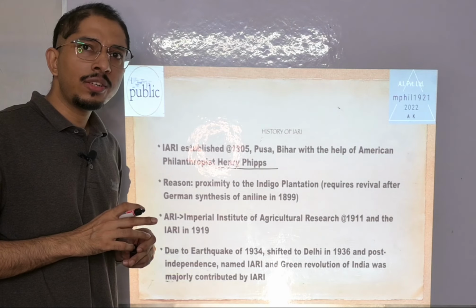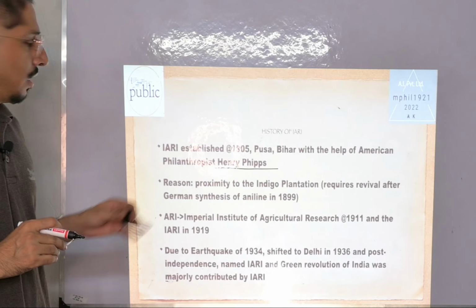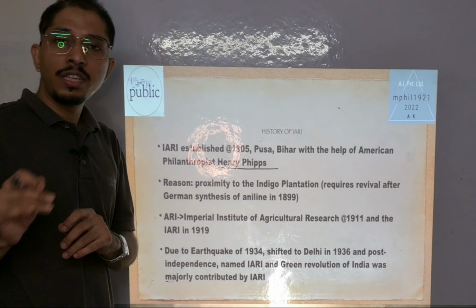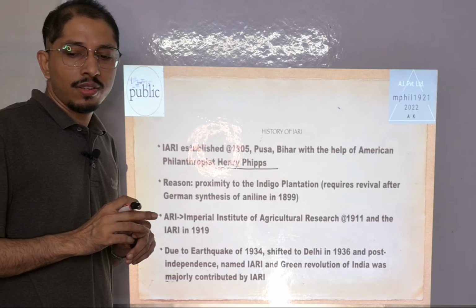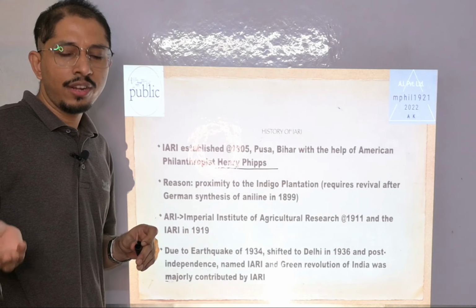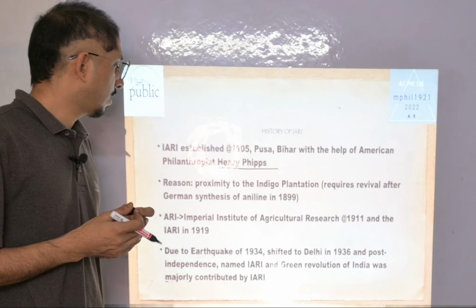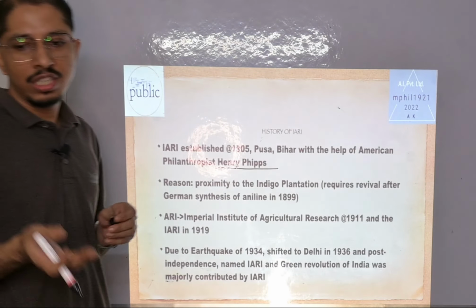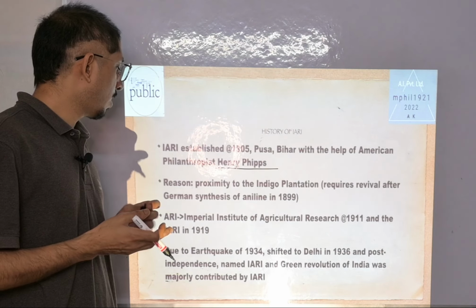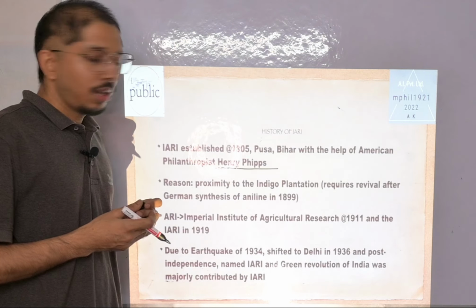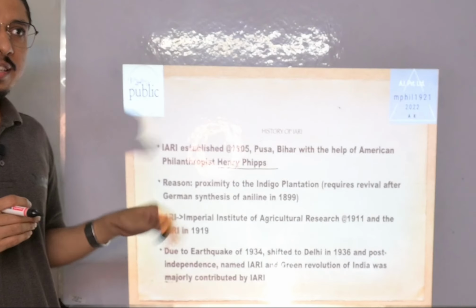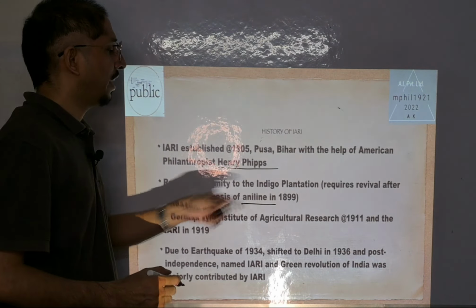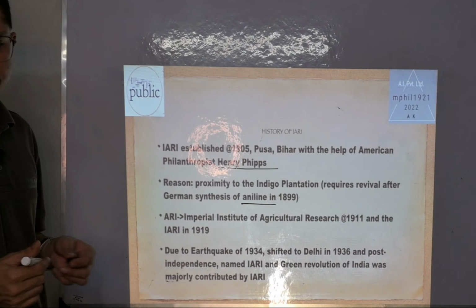So what are the reasons to establish this institute? The reason for the establishment of this institute was its proximity to the indigo plantations. We have read, or we will read, that indigo plantations were quite popular in those regions, particularly in Bihar, and it required revival. Why? Because Germany started synthesizing the artificial chemical aniline dye in 1899.